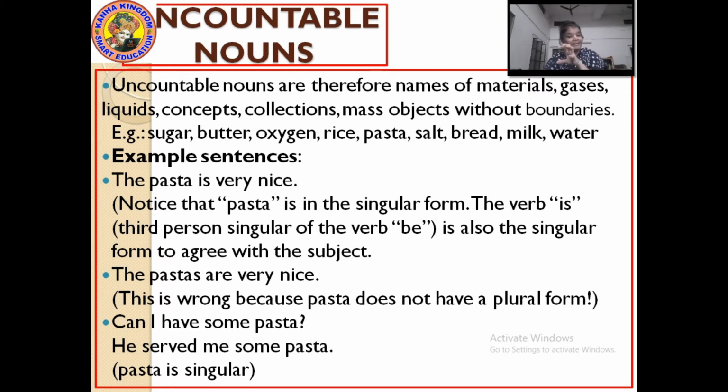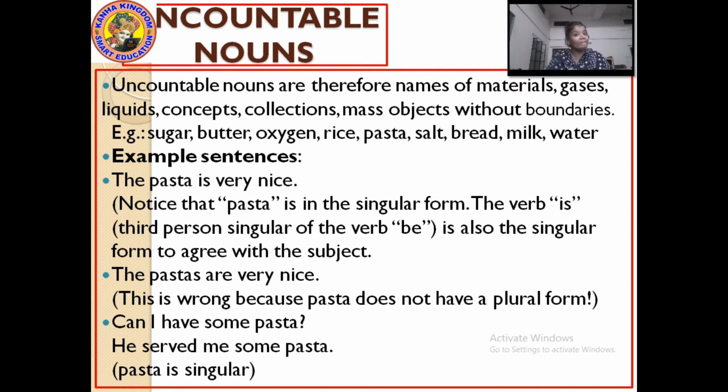It means if the subject is singular, the auxiliary verb will also be singular. Here is is an auxiliary verb, which you will learn in further classes. The pastas are very nice. Here this sentence is wrong. Why? Because as I told you, uncountable nouns are always in singular form. So, the pastas are very nice is wrong because pasta does not have a plural form.